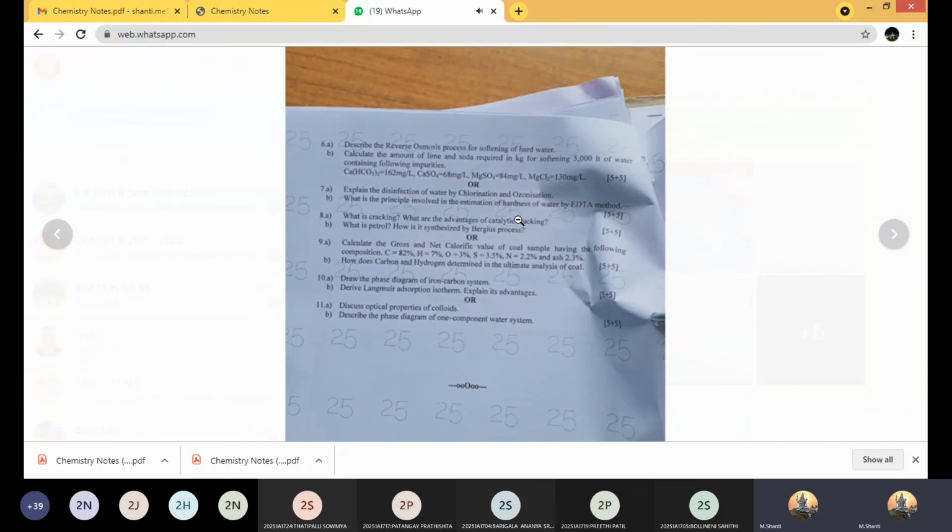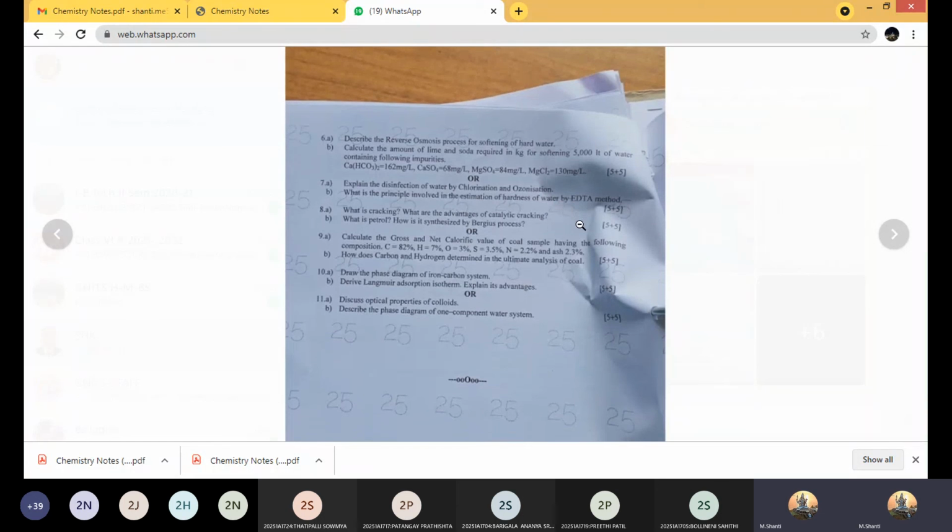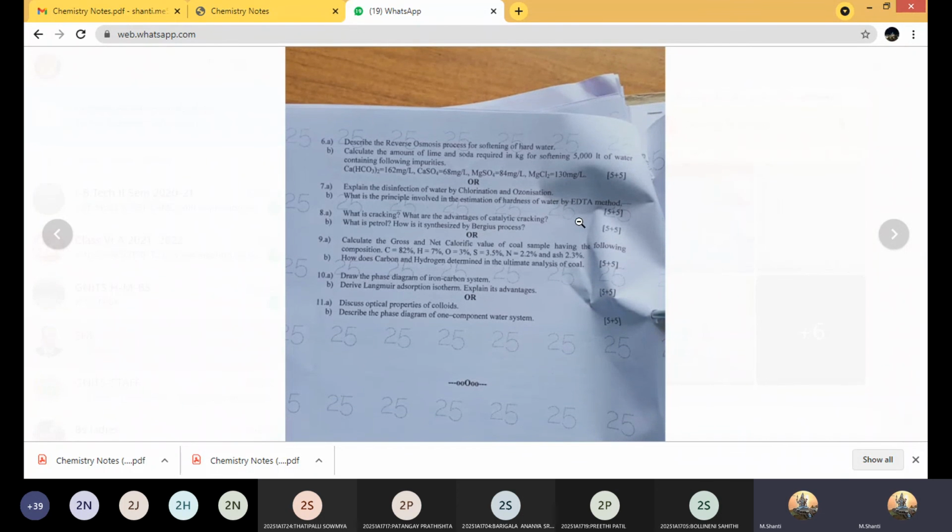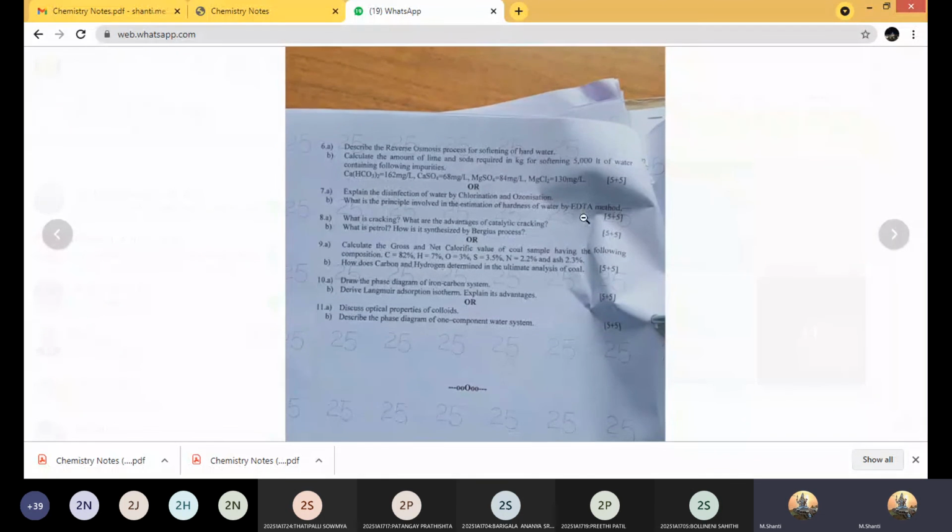Then next, what is the principle involved in the estimation of hardness of water by EDTA method? This is a direct question. You have to draw the structure of EDTA, explain about the EDTA and the complete principle involved in the estimation of hardness by EDTA method.